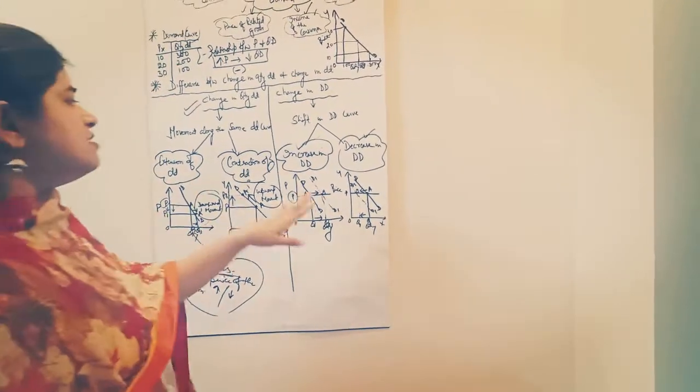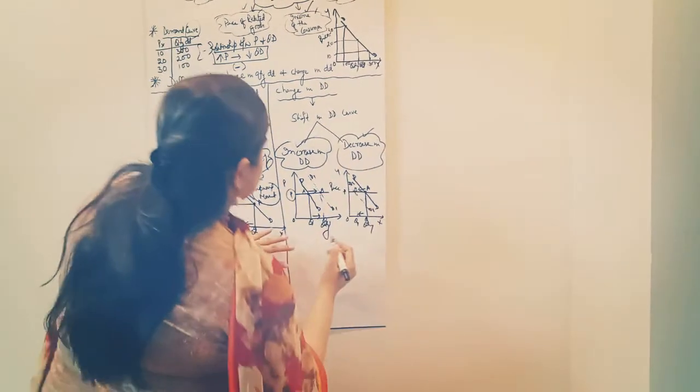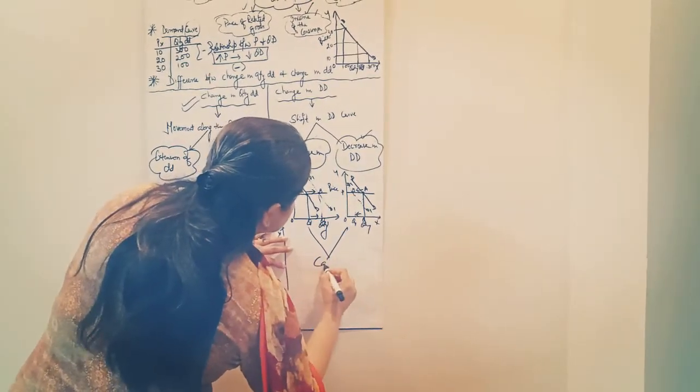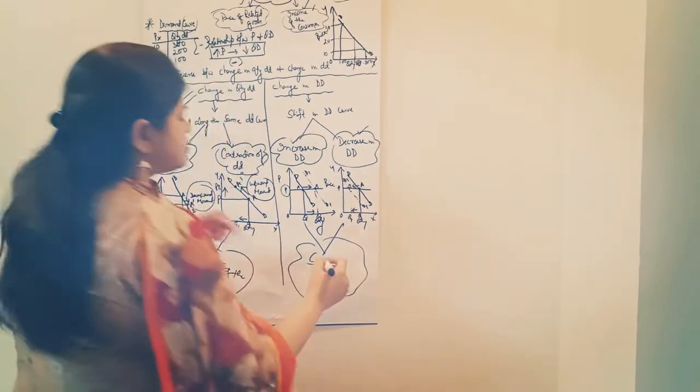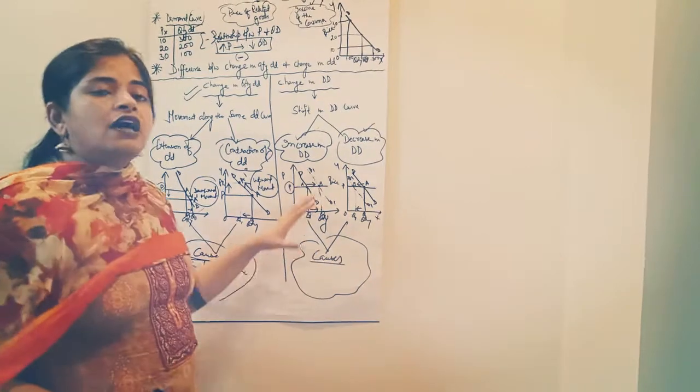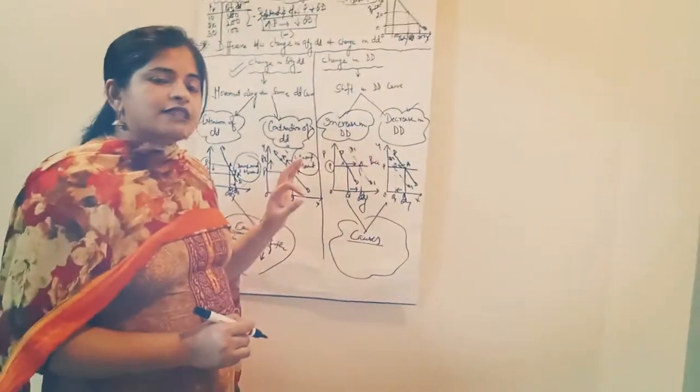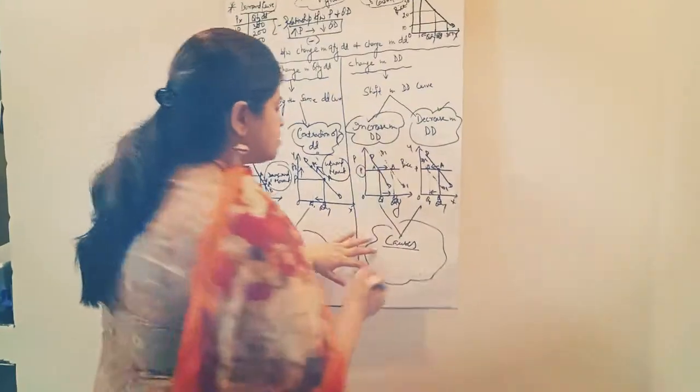But in the case of increase in demand and decrease in demand, the causes behind it are other factors, except the price of the commodity. So what are the causes?